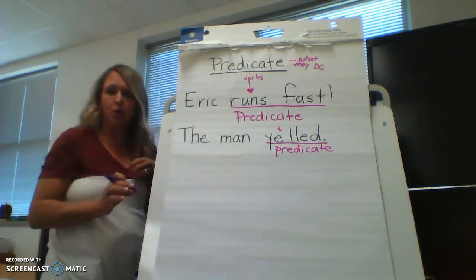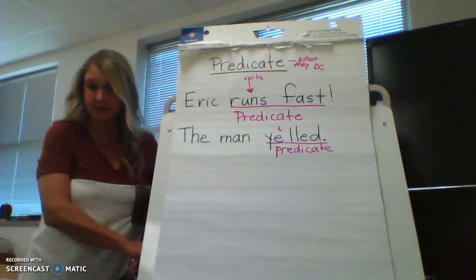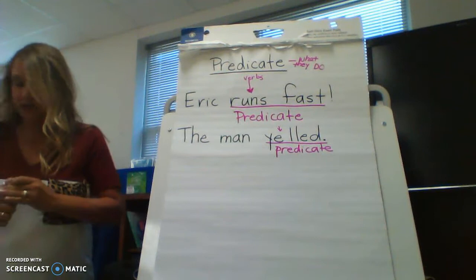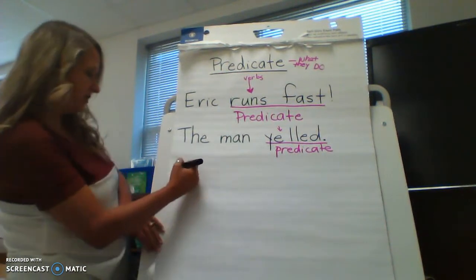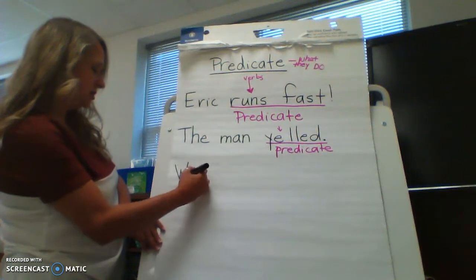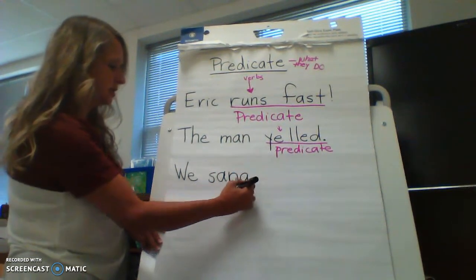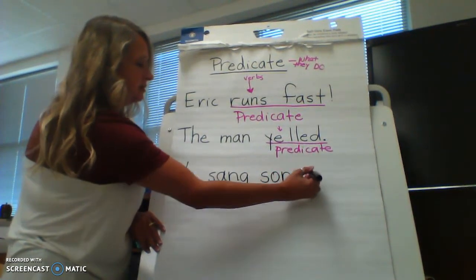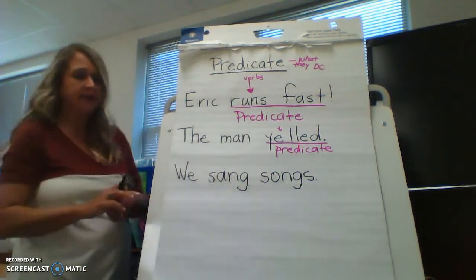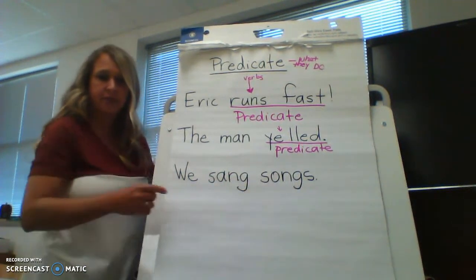All right, let's try one more just to make sure you can find the predicate that easily. Y'all are really good predicate finders. Let's see about this one. See if I can trick you on this one. Okay, it says, we sang songs.